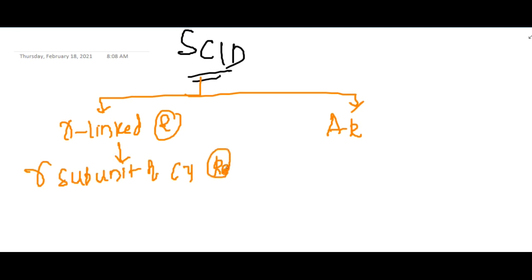The gamma subunit of the cytokine receptor is defective here.